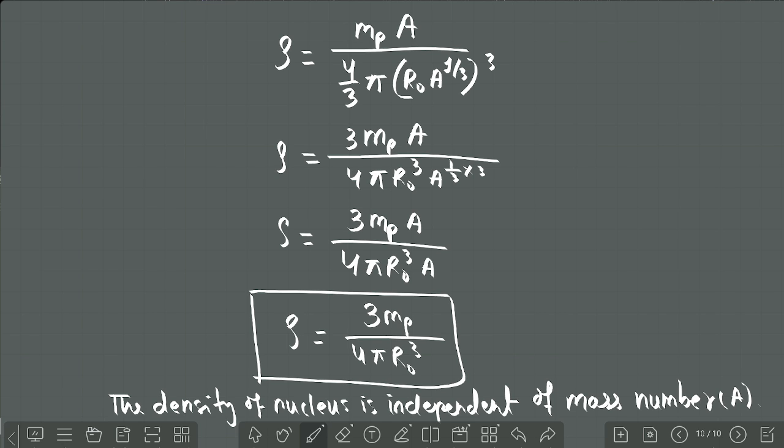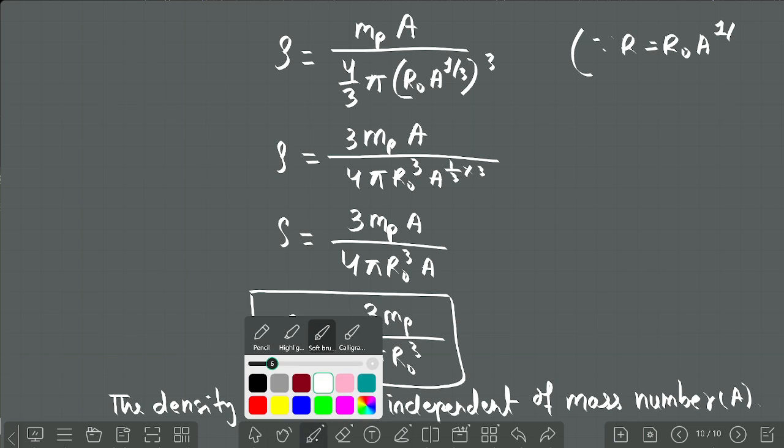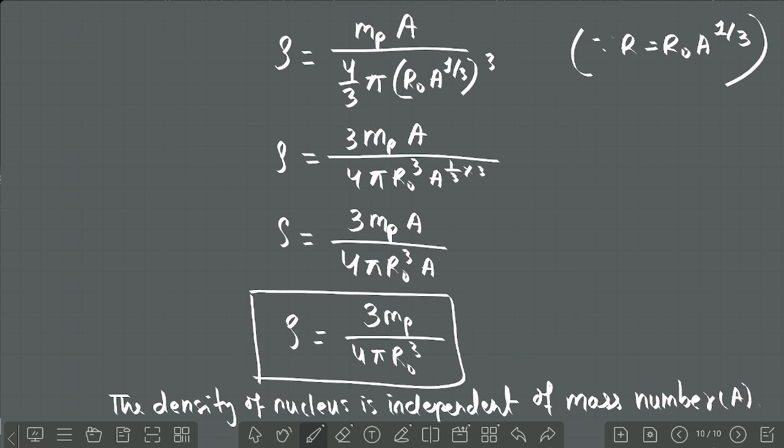Now if you calculate, all these constants, 3 mp, 4 pi R naught cube, are constant values. R naught is 1.2 fermi, right? You substitute here. R equals R naught A to the power 1 by 3, I have substituted here.